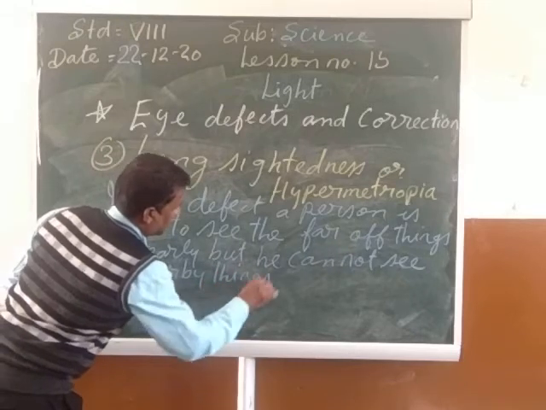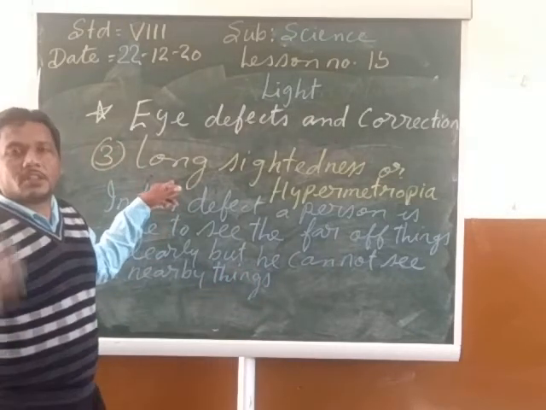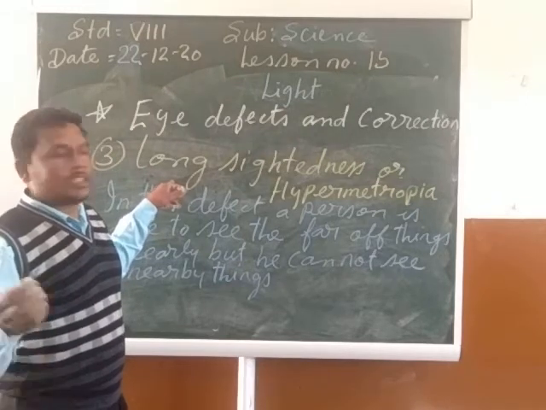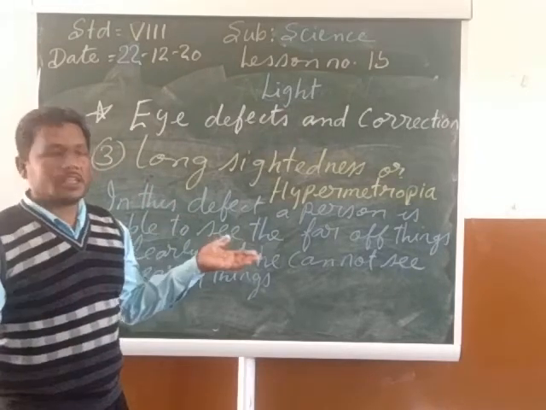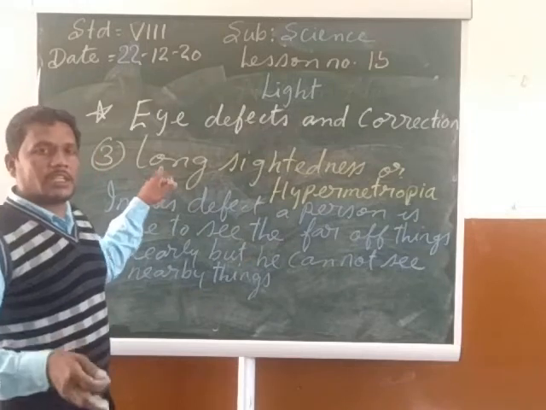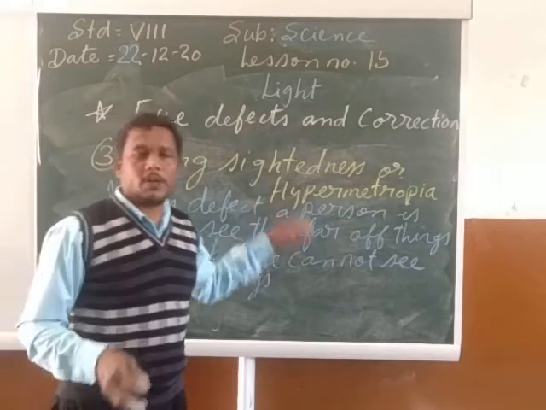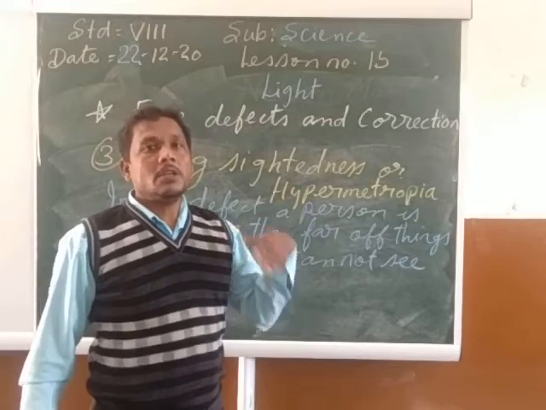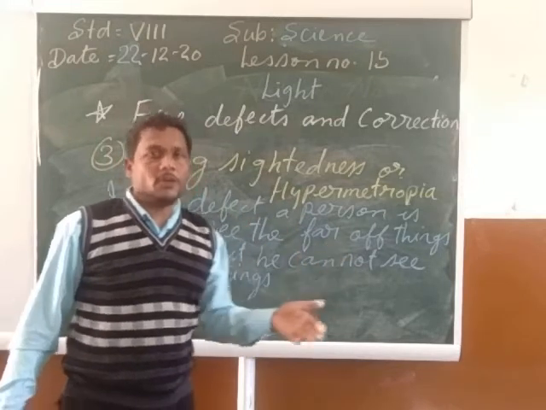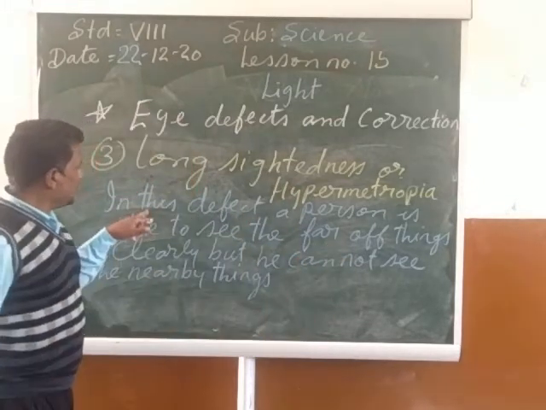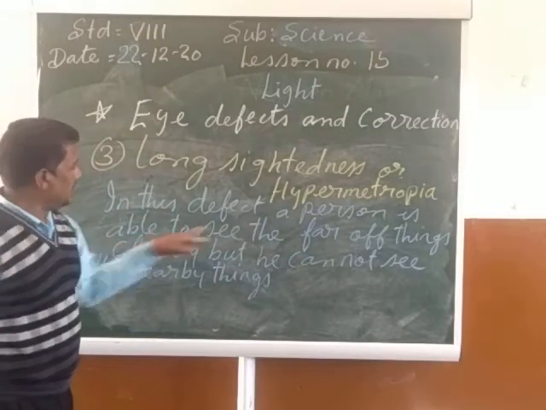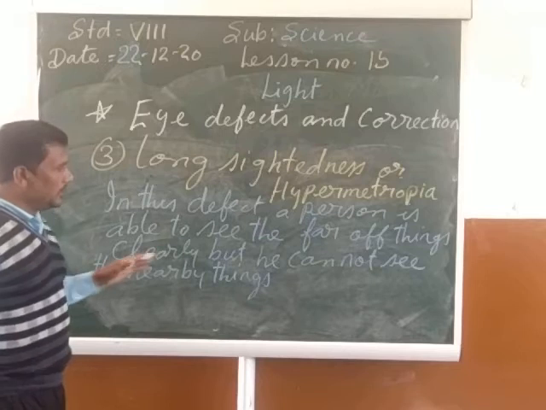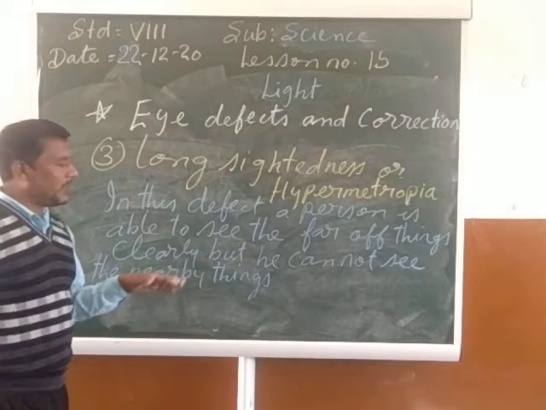So my children, this long-sightedness or hypermetropia is just opposite to short-sightedness or myopia. In this defect, a person is able to see the far off things clearly, but he cannot see the nearby things clearly.